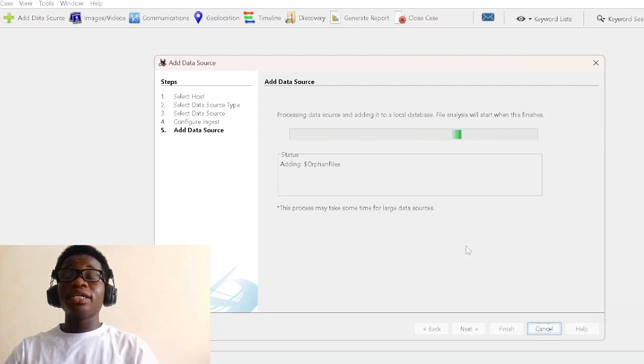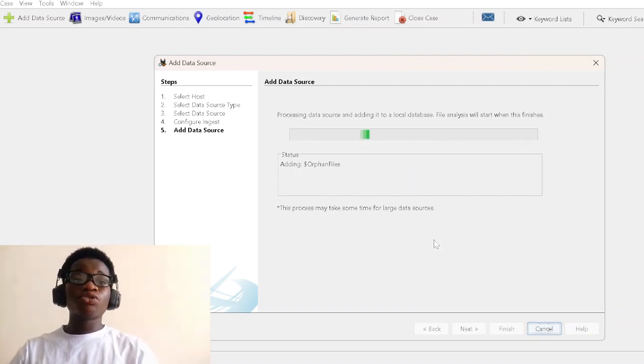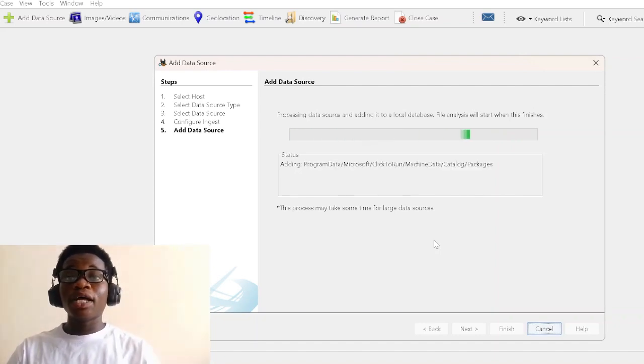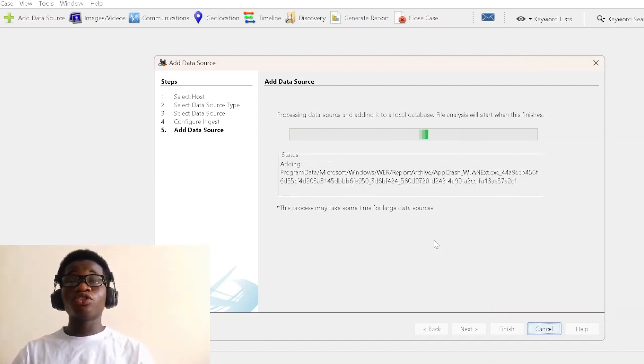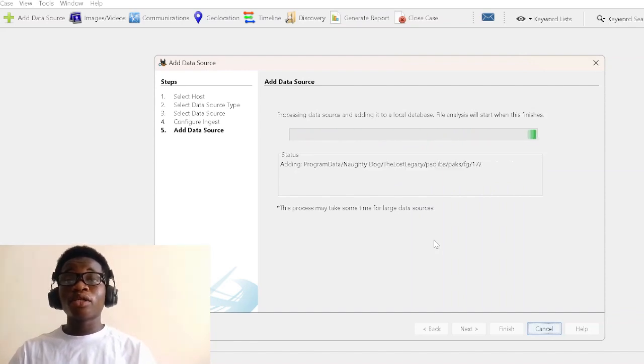So you can see that Autopsy is processing the data at our source, which is the local drive, our computer. This is going to take a while, so I'm going to go ahead and fast forward to the actual analysis after it's done.